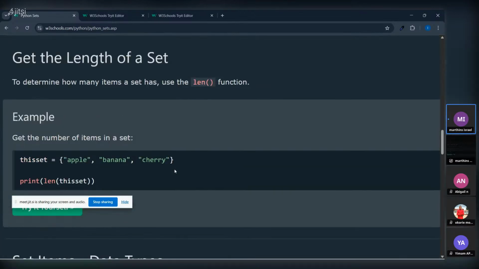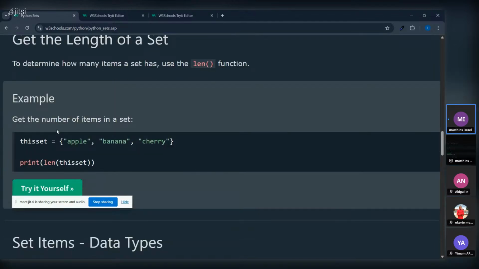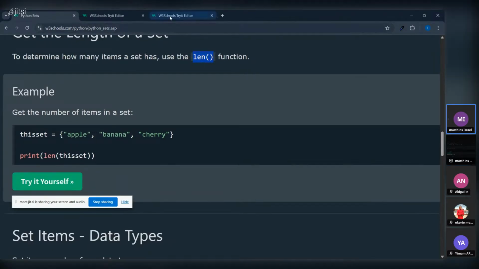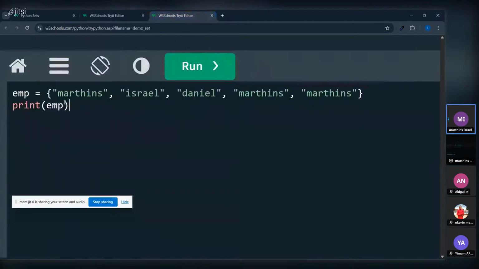Okay, also we can use the keyword or the method, as we call it, or function called len. The len function will tell us the amount of employees in this employee variable. So we can use the len function. It can also be a method. Then inside the function, like how you create your function, len, followed by your opening and closing bracket.